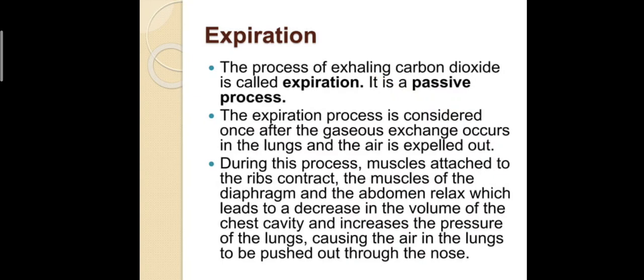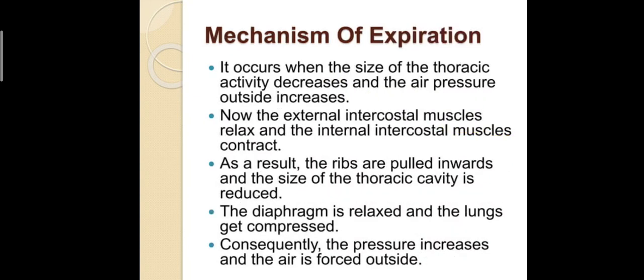Muscles attached to the rib contract and the muscles of the diaphragm and the abdomen relax, which leads to a decrease in the volume of the chest cavity. Decrease in the volume of the chest cavity leads to the increase in the pressure of the lungs. Due to the increased pressure of the lungs, the air is exhaled through the nose, and it occurs when the size of the thoracic cavity decreases and the air pressure inside increases.